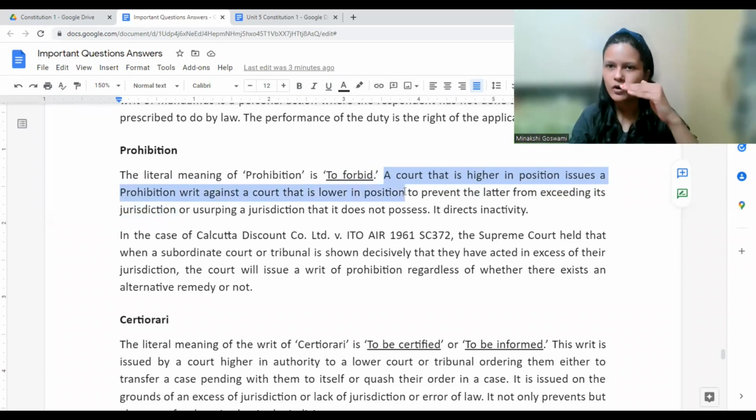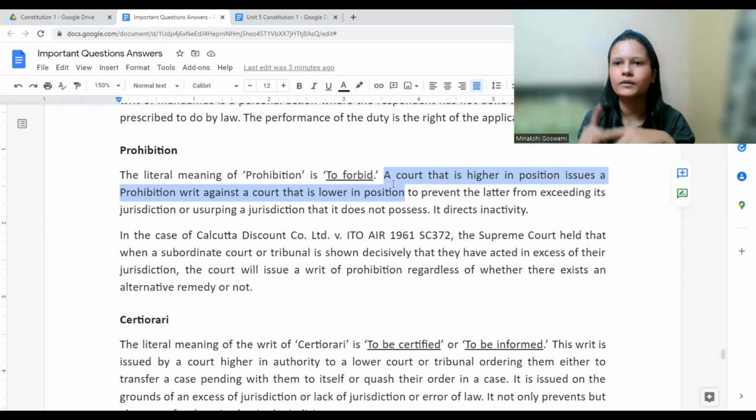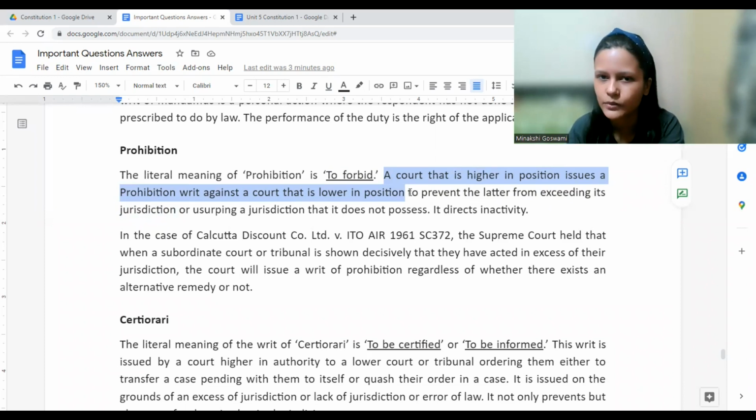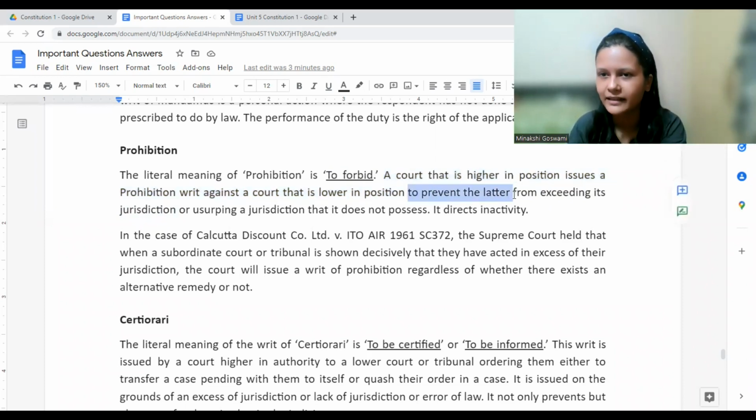That means the Supreme Court or High Court issues a writ of prohibition to a lower court, maybe the Sessions Court, District Court, Civil Court, or Magistrate Court, whatever court it is. And what is this doing? To prevent the inferior court from exceeding its jurisdiction,